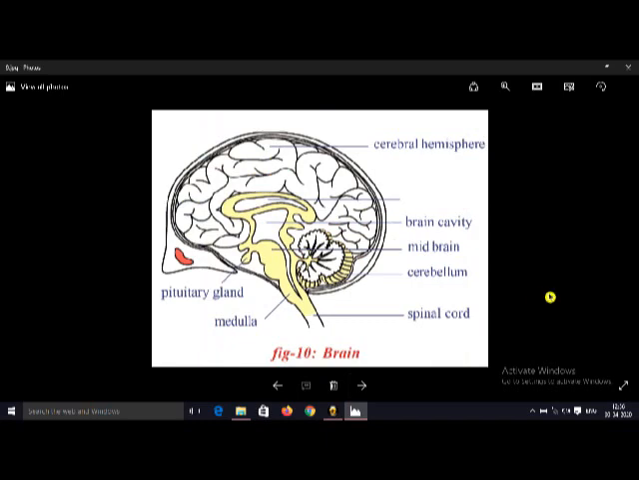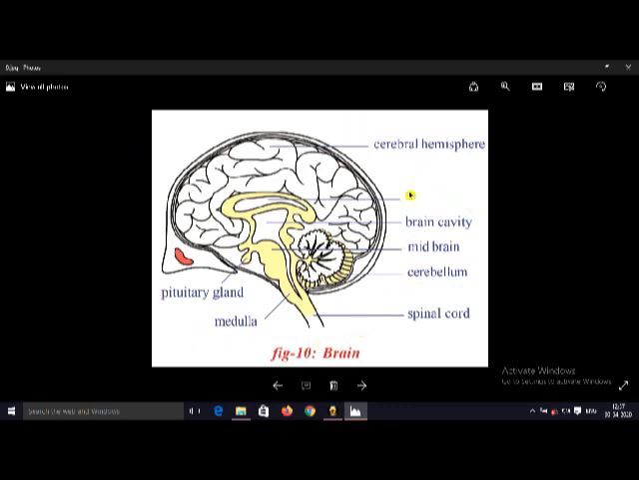Actually, this is the brain. Our nervous system is mainly of two types. One is called central nervous system, and another one is called peripheral nervous system. The central nervous system includes mainly two important organs in our body. They are the brain and spinal cord. Here first we discuss the brain. It is the main part of the central nervous system.